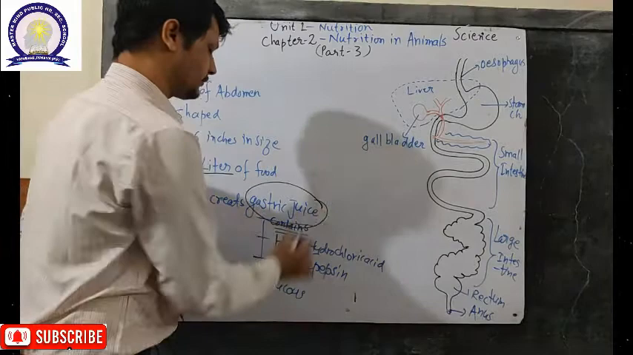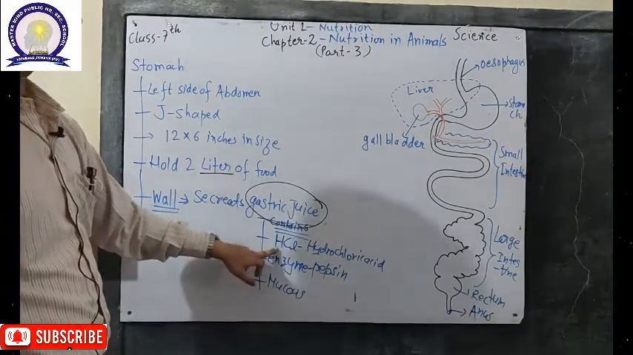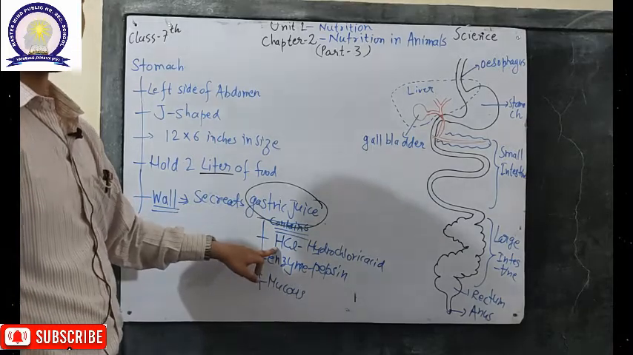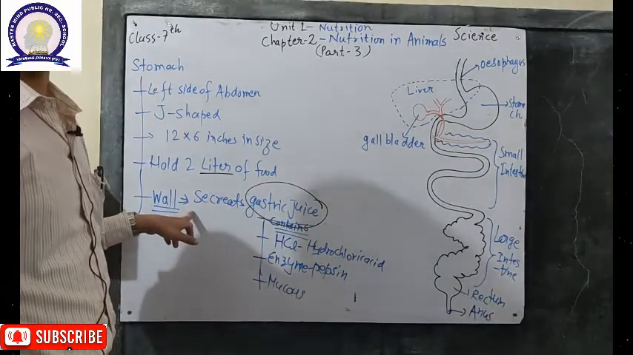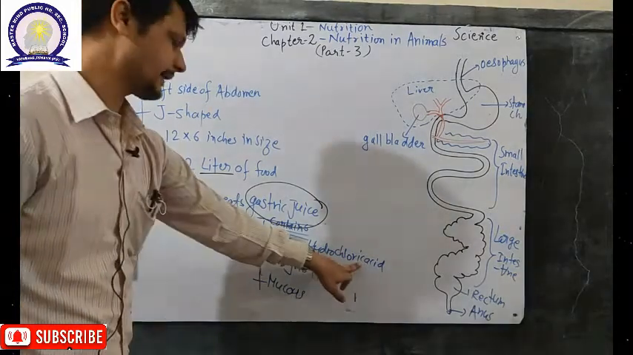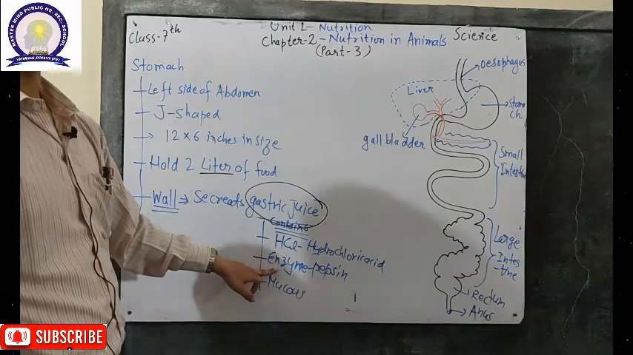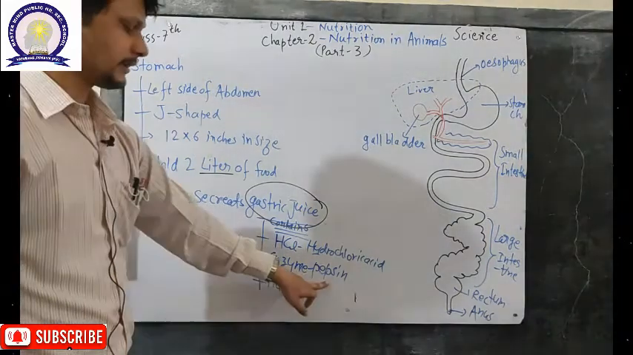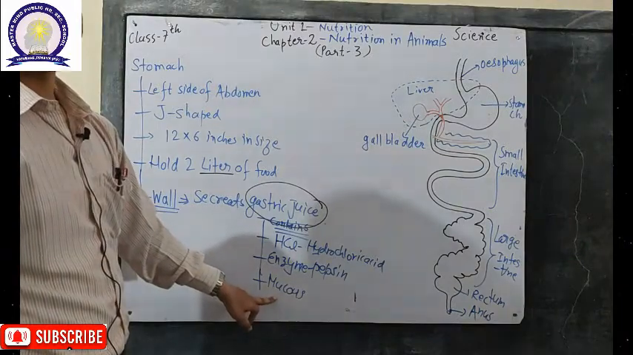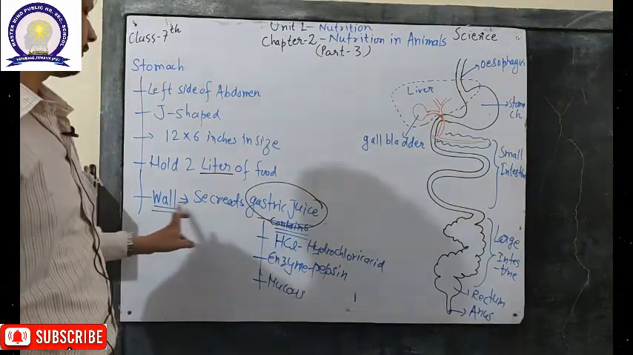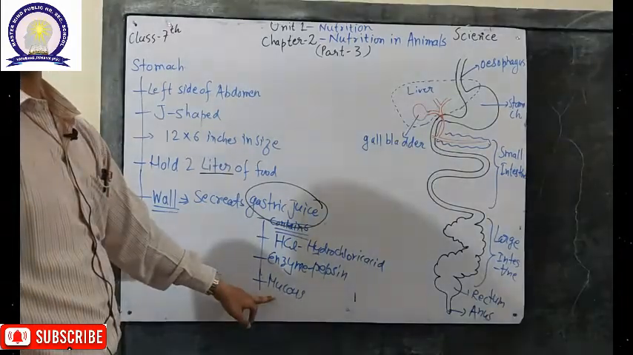Now the gastric juice contains various types of material. First one is called hydrochloric acid. So gastric juice, which is secreted by the wall of the stomach, contains hydrochloric acid, some amount of enzymes that help in the digestion of the food, an enzyme named pepsin, and a large amount of mucus is secreted by the wall of the stomach. So mucus, what is the function of the mucus?